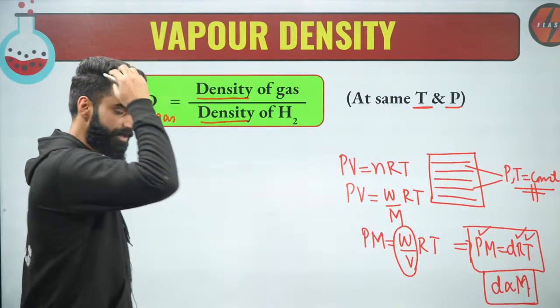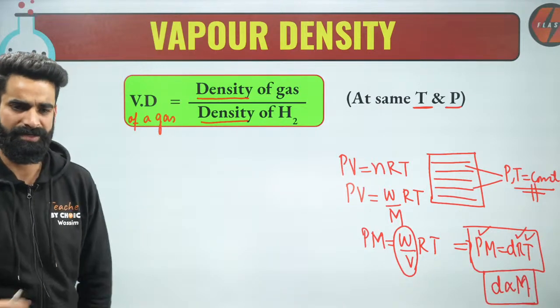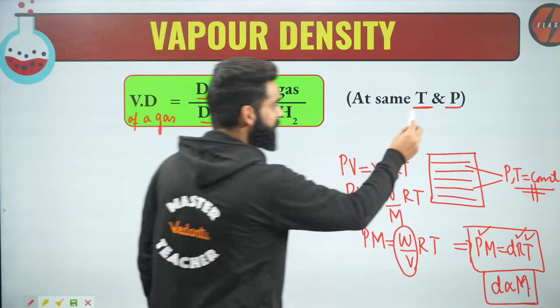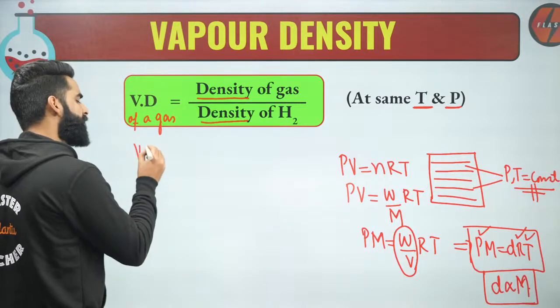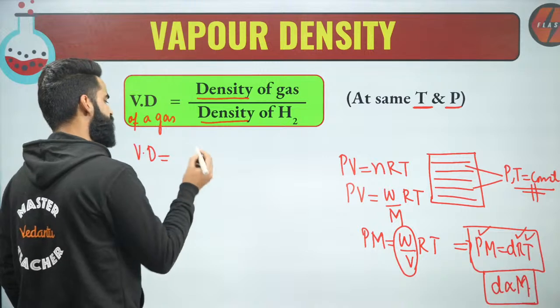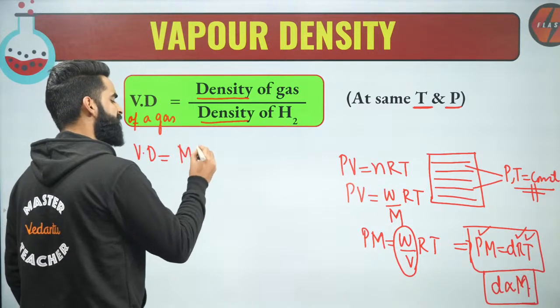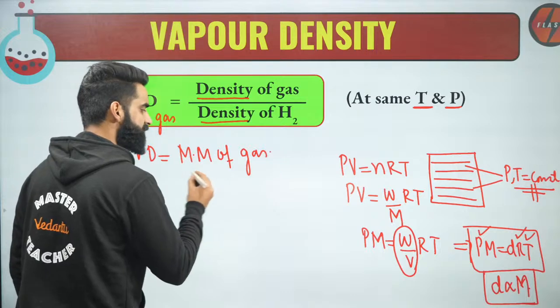Wherever in this equation you are seeing the term density, replace that density term by its molar mass, at constant pressure and temperature, correct? So I can write the vapor density of the gas equal to density of the gas. So instead of density of the gas, what should I write? I should write molar mass of the gas divided by,